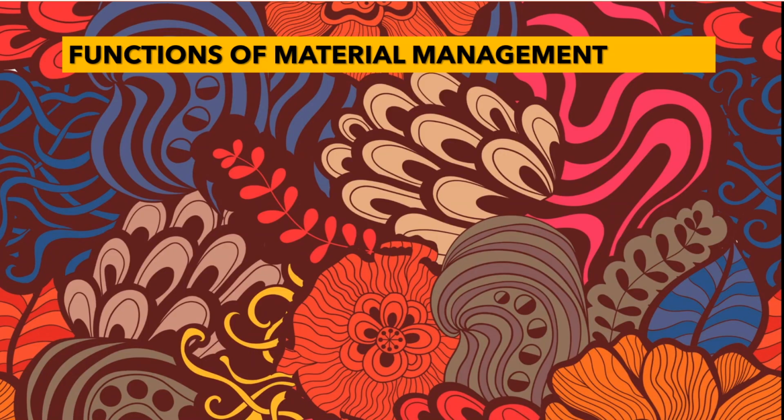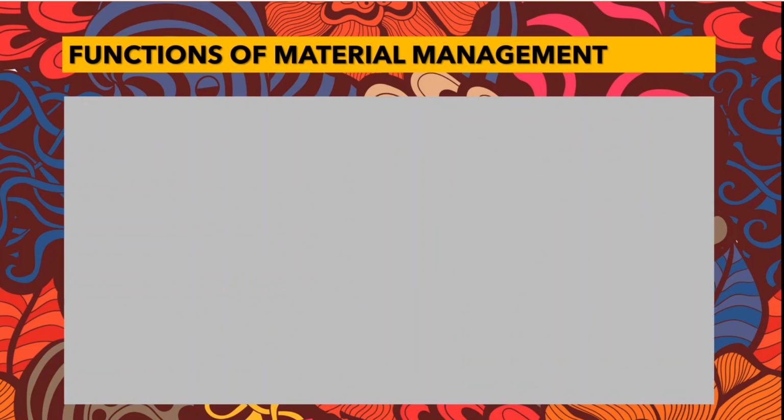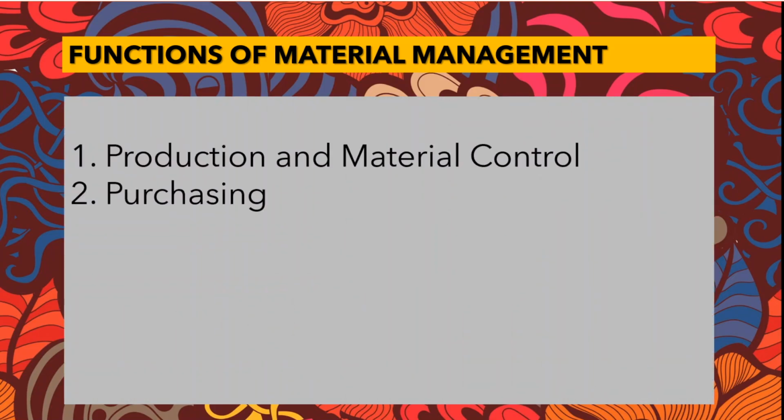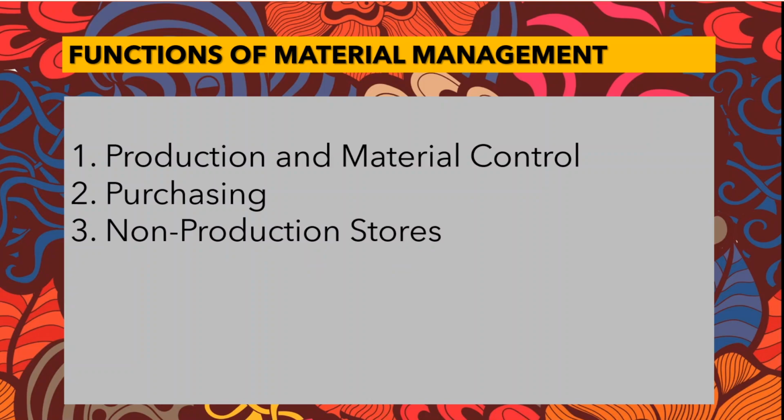Now, functions of material management, already we have told the scope. It is similar to that: production and material control, wherein you are able to control the material, then purchasing decision. Non-production stores means the things which we need, like office supplies, perishable tools and maintenance, repair and operating supplies, which are maintained as per the needs of the business. All these things will come under material management.